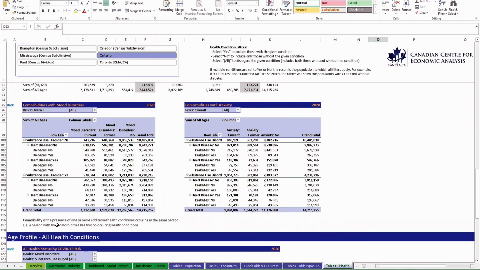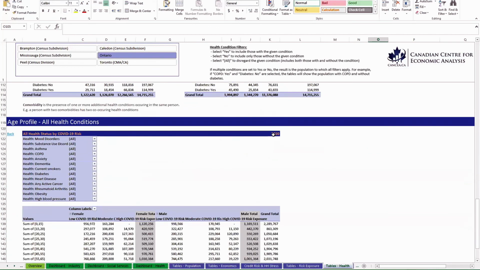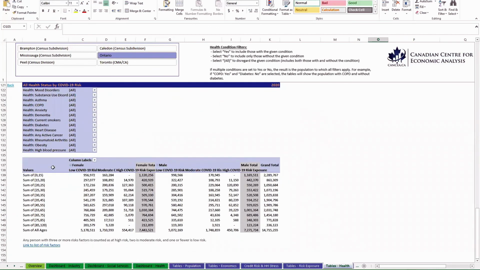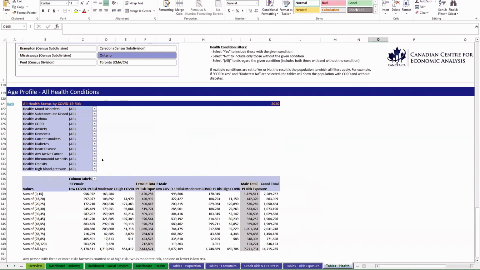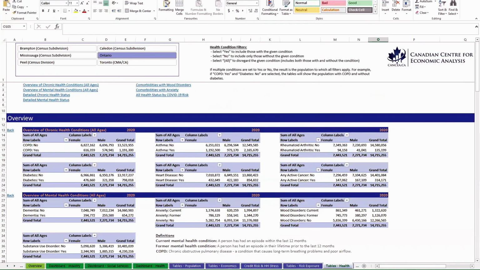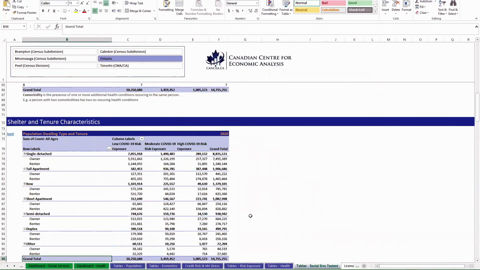We have here comorbidities. Comorbidities is the presence of one or more health conditions occurring simultaneously in the same person, and crossed by other health conditions and by mental health. And down here you have another table that lets you filter by all risk factors and all health risk factors. And the last tab with tables is social service factors.